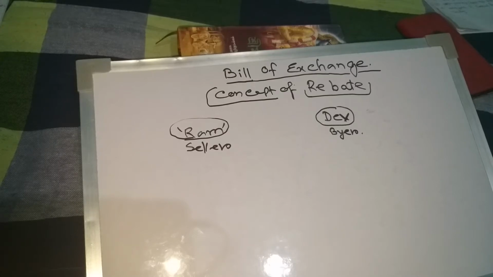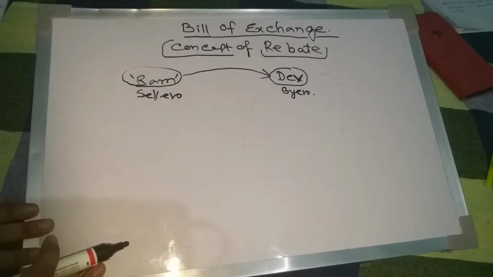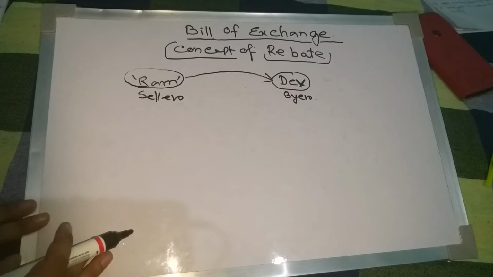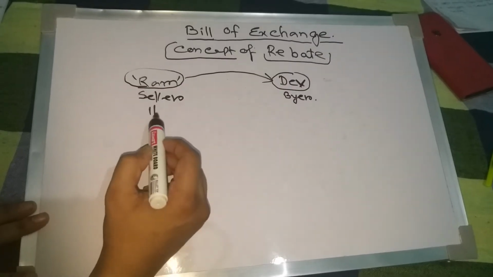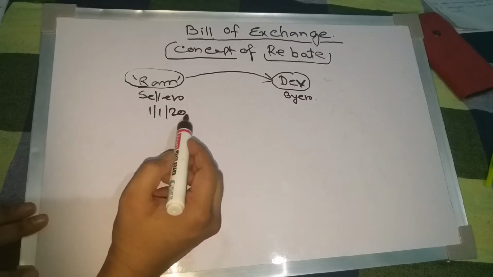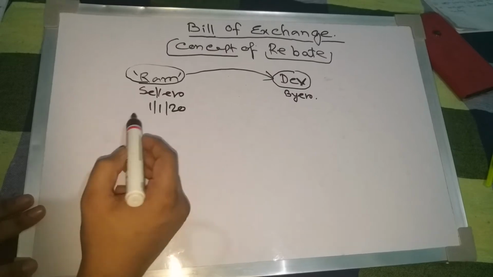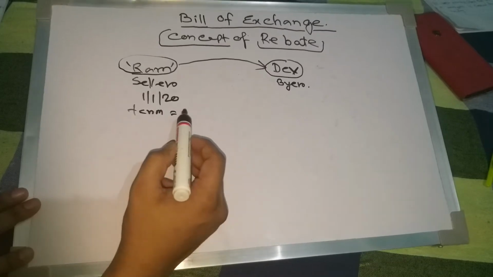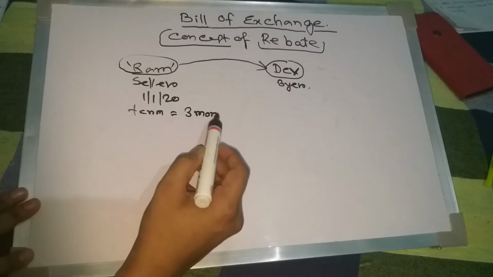Suppose, let's think that at first we talk about the concept of rebate. Let's think that Ram is a seller and Dev is a buyer. Ram sold goods to Dev on 1st January 2020. Term equals 3 months.